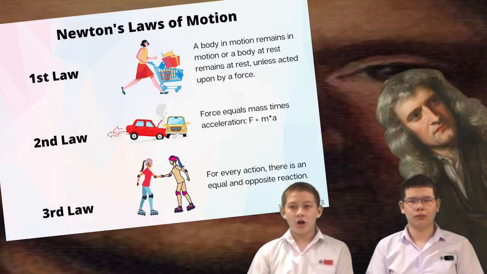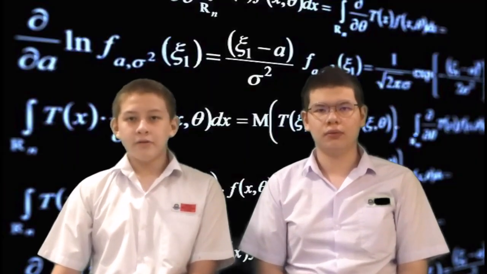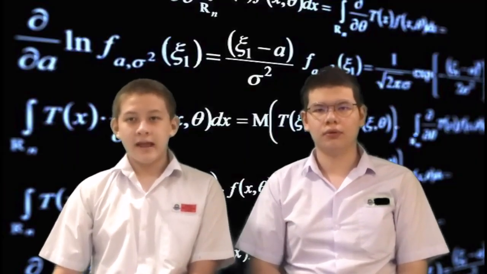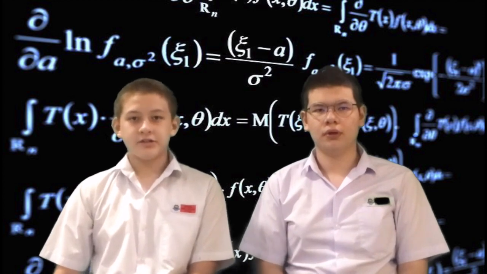And today we are going to talk about Sir Isaac Newton and his laws of motion. Isaac Newton was born in 1643 and became a very famous scientist. He invented a whole new type of mathematics that today we call calculus. Isaac Newton also discovered gravity, or at least explained gravity.